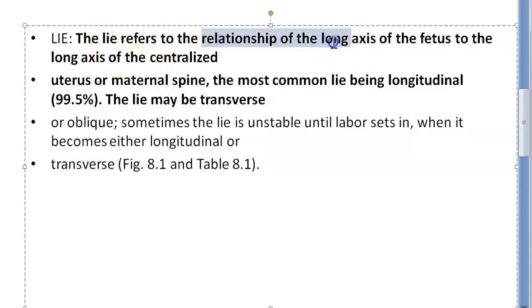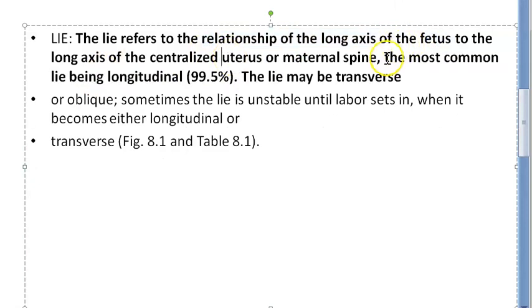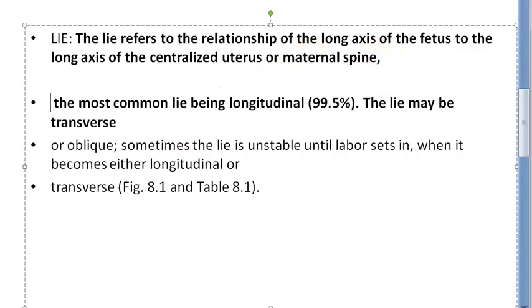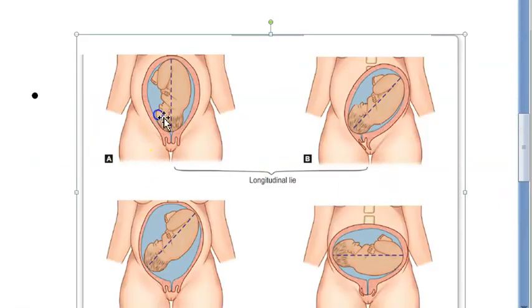It is the relationship of the long axis of the fetus to the long axis of the centralized uterus or maternal spine. Okay, so this is what you have to understand. So I would say long axis of the fetus to the spine of the mother, something like this we can remember. Most common lie is longitudinal. Let's understand all that.